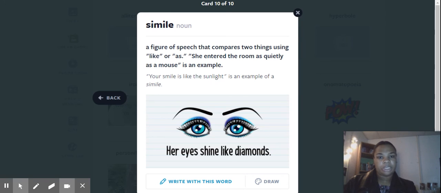Simile, a figure of speech that compares two things using "like" or "as." "She entered the room as quietly as a mouse" is an example. "Your smile is like the sunlight" is an example of a simile. Or, "Her eyes shine like diamonds."